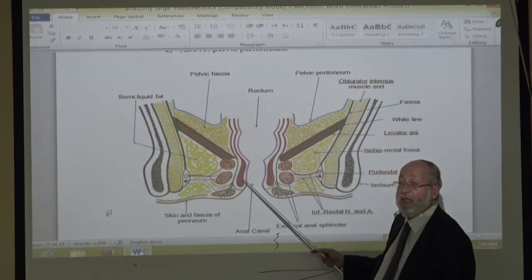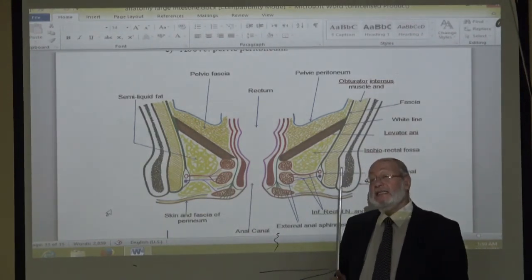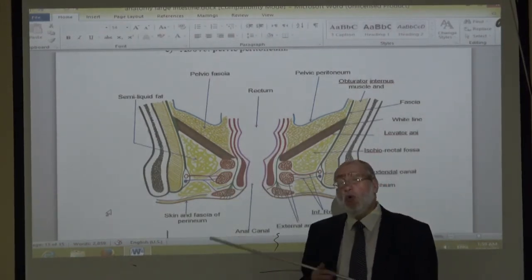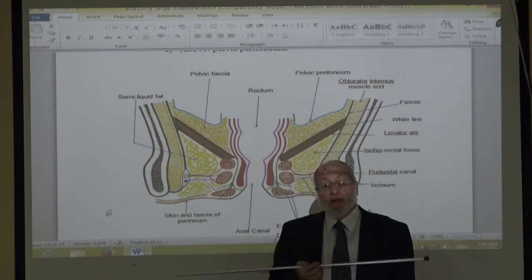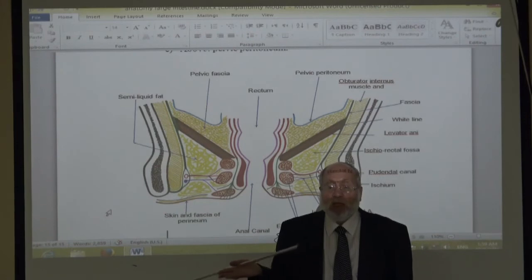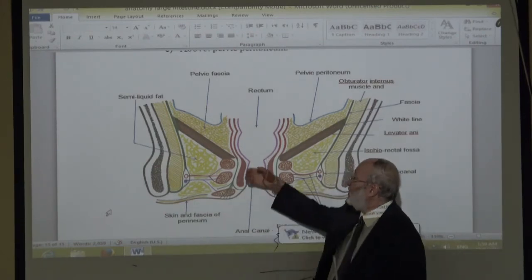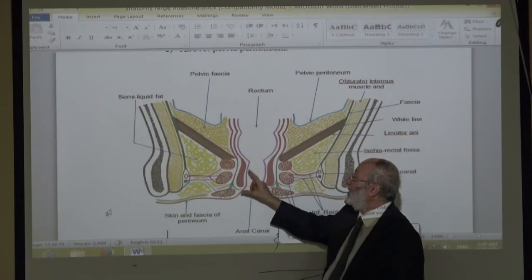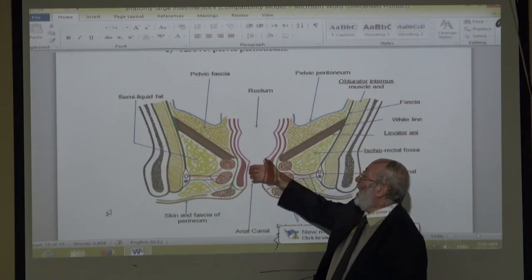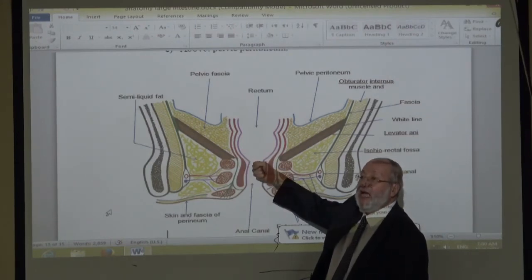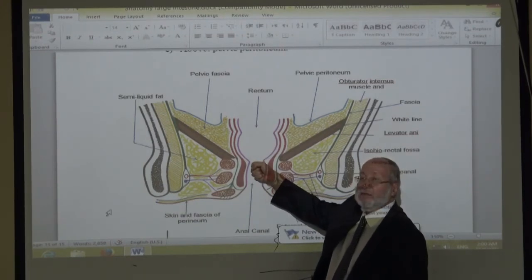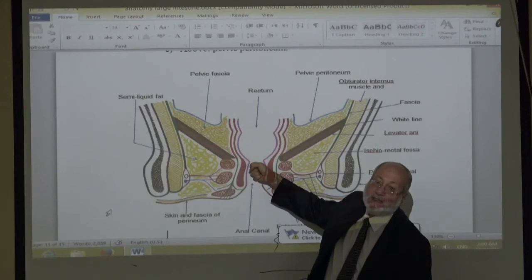Nerve supply. Therefore, the circular muscle layer of the gut and the internal sphincter, is it under your control, voluntary or not? Autonomic. Involuntary supply. Therefore, the internal anal sphincter is a thickening of the circular muscle layer of the gut in the upper two-thirds of the anal canal, and it is supplied by the autonomic nervous system, and it is involuntary. It has no role in continence of feces.